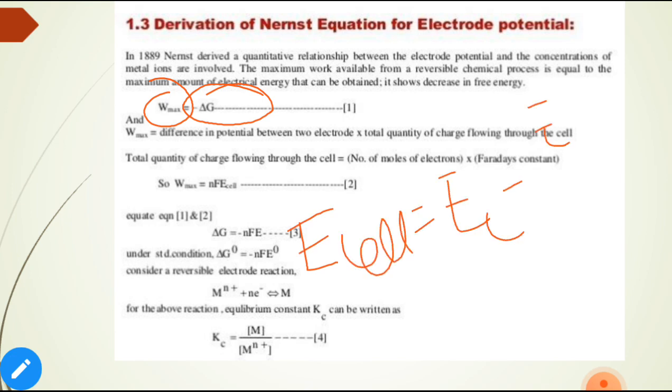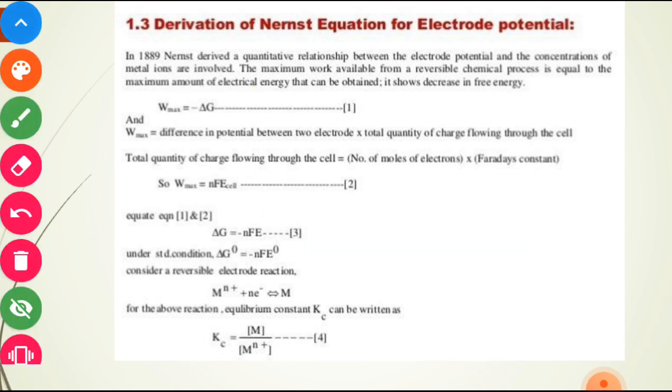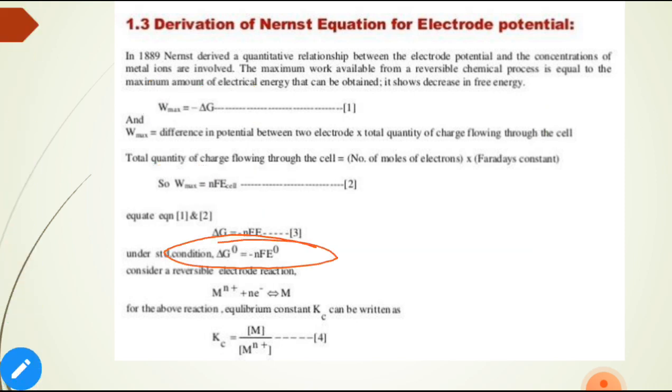We take the difference between the two electrodes and the total quantity of charge flowing through the cell. The total charge flowing through the cell is given by the number of electrons times Faraday's constant. Substituting, W maximum is equal to nEF. In equation 1 we get delta G is equal to minus nEF. For the standard electrode potential, minus delta G naught is equal to minus nE naught F.